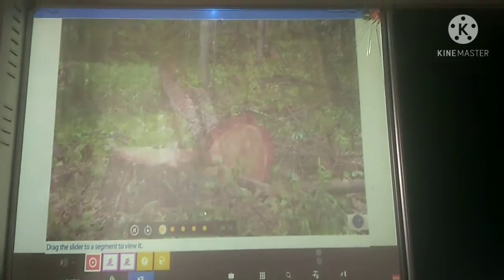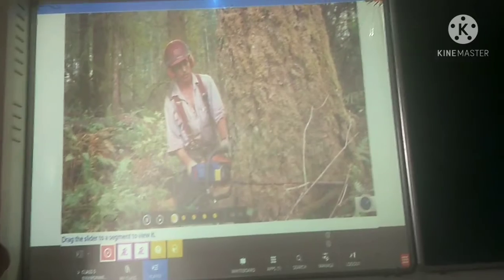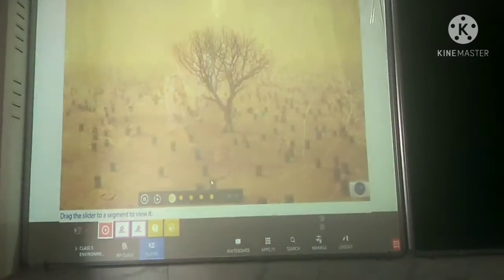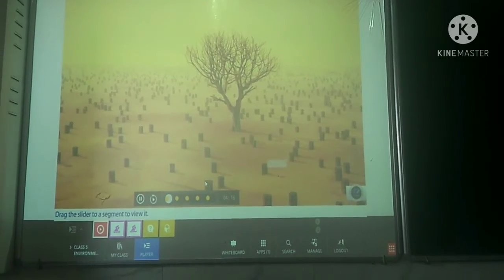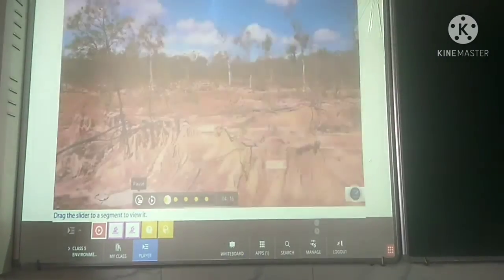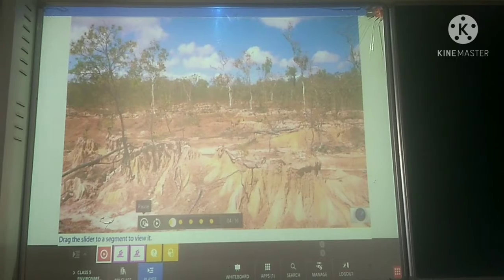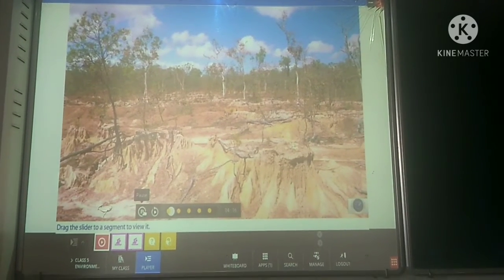Deforestation, the continuing exploitation of nature. Would you believe that these areas were once thriving forests teeming with life? Deforestation is the clearing of large areas of forest lands to make room for.